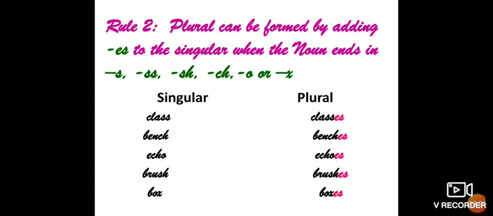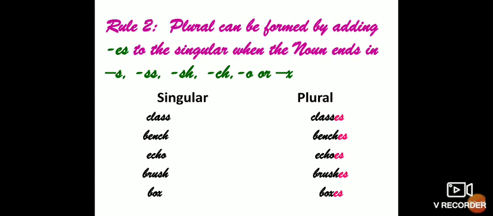Echo. Echo ends with o, so we'll add es with it. Then we have brush. Here brush ends with sh, so we'll add es to it. Last is box. Box ends with x, so we'll add es to it.